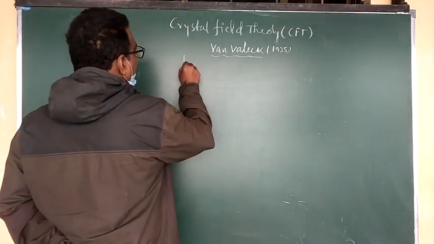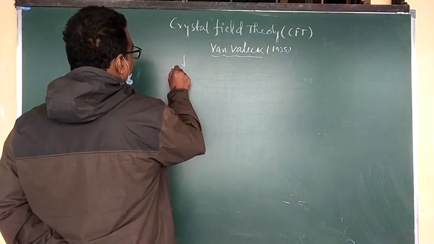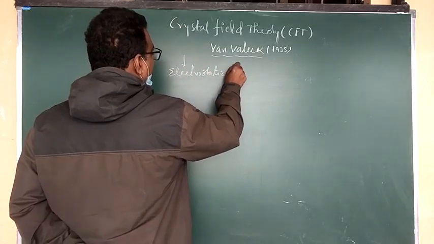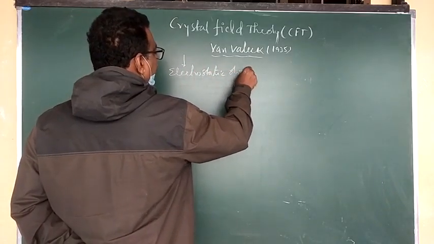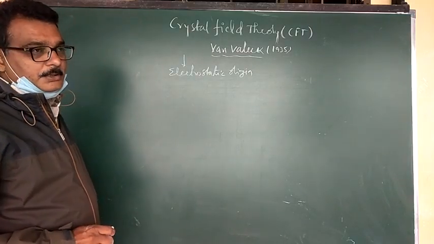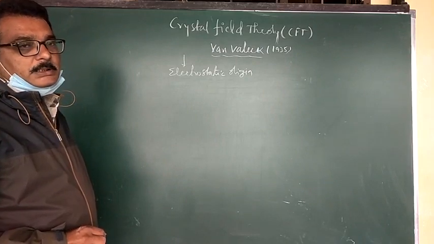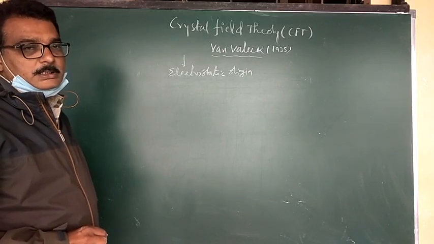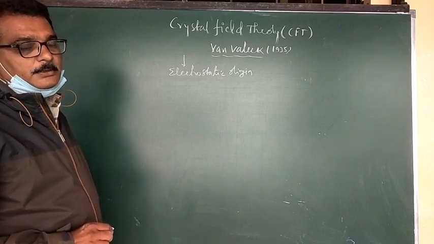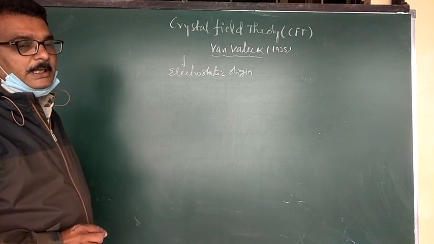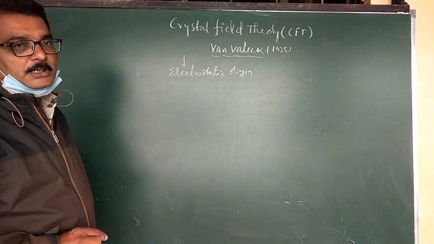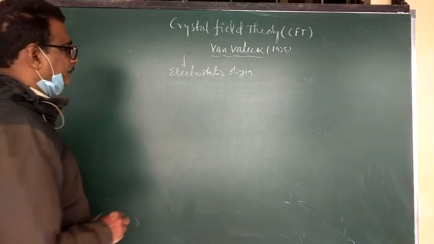The first one is that it is of purely electrostatic origin. Electrostatic means Coulombic forces of attraction. When oppositely charged ions combine, electrostatic forces of attraction develop between the metal and the ligands. That's why, according to crystal field theory, the bonding is purely electrostatic and ionic in nature.